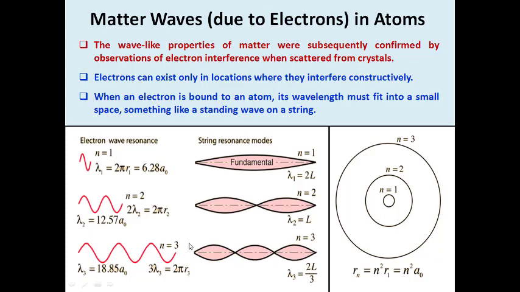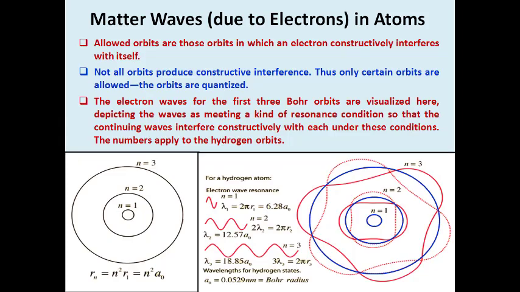So from this case you can confirm that it is noticed that electrons may have the wave nature within its orbit itself. You already know well, the allowed orbits are those orbits in which electrons constructively interfere with itself. Not all orbits produce constructive interference. So only certain orbits are allowed, so the orbits are quantized.